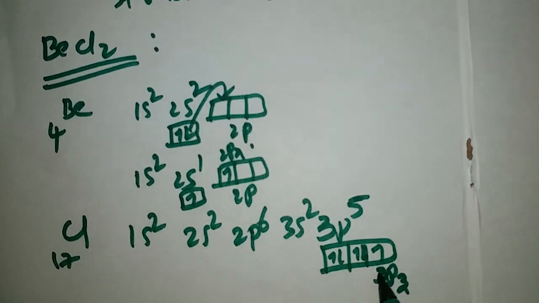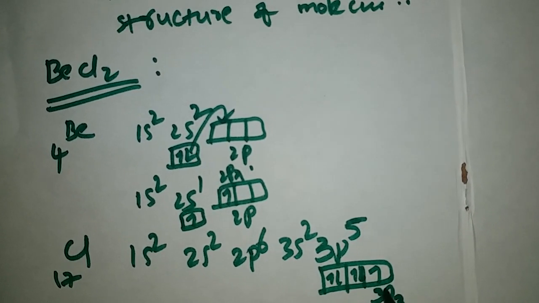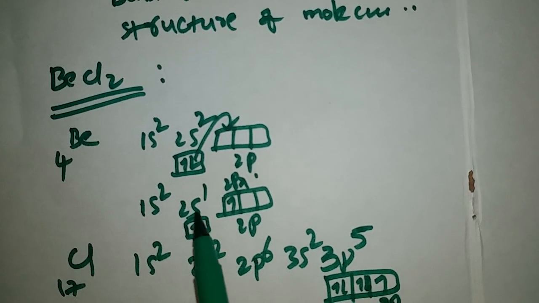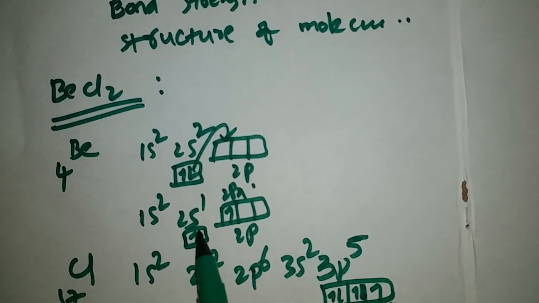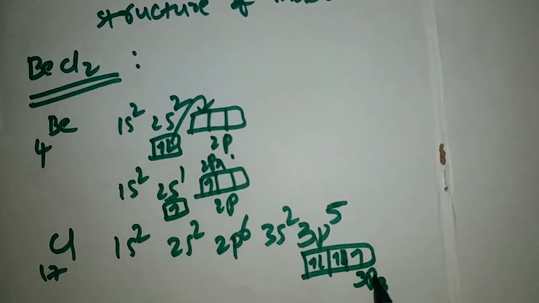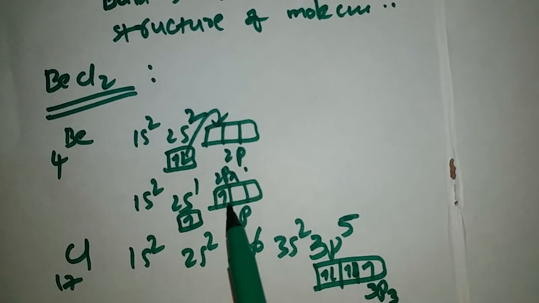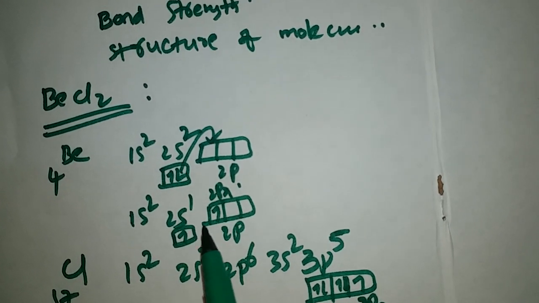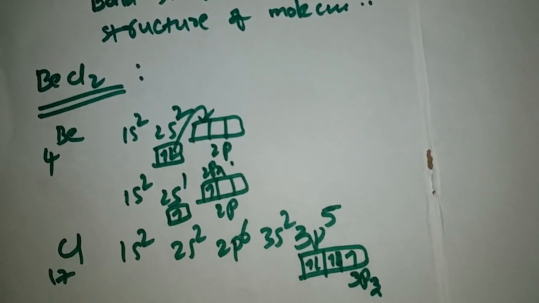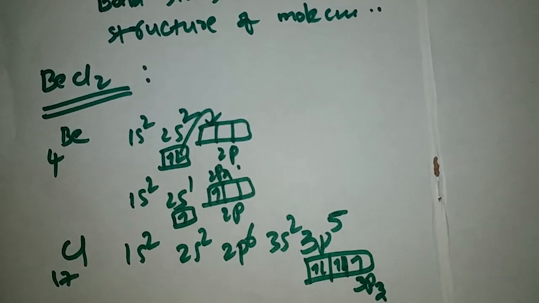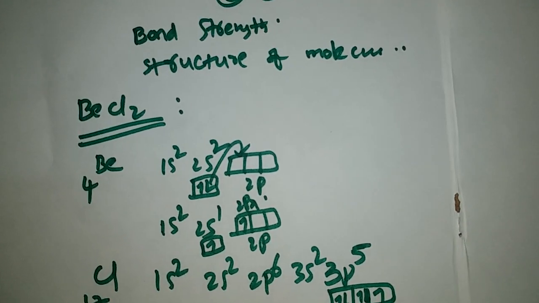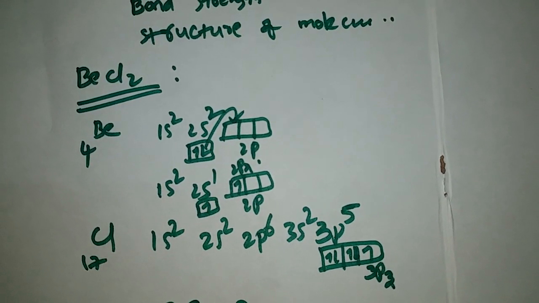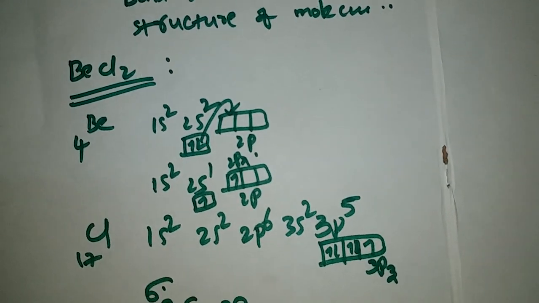One chlorine atom's 3pz will overlap with the 2s orbital, and another chlorine's 3pz orbital will overlap with the 2px of the beryllium. That means we have two types of overlaps. One is 2s and 3pz overlap, which is also a sigma bond overlap.